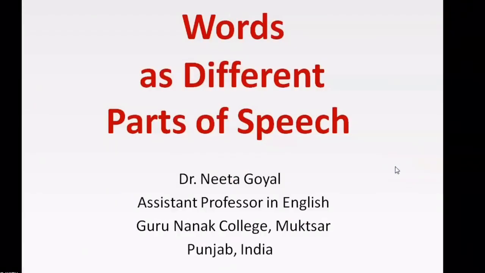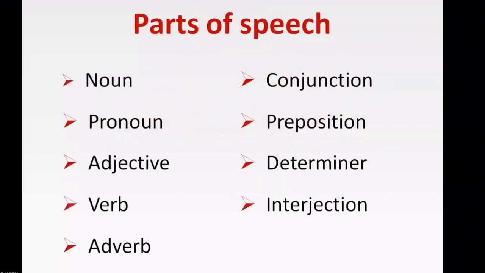So, let's begin our discussion on words as different parts of speech. As different parts of speech, words are categorized as noun, pronoun, adjective, verb, adverb, conjunction, preposition, determiner, and interjection. But these categories are not something fixed.